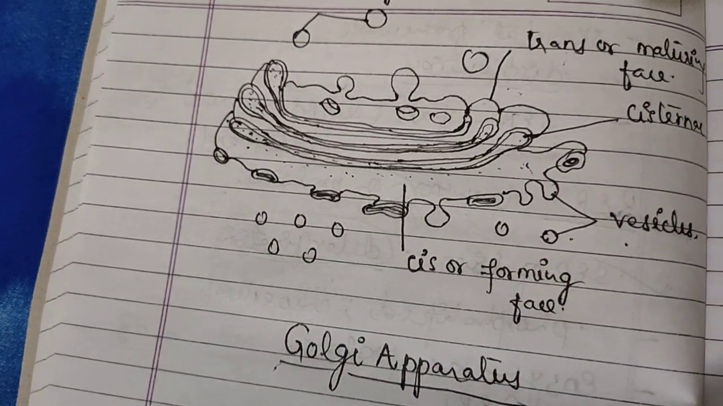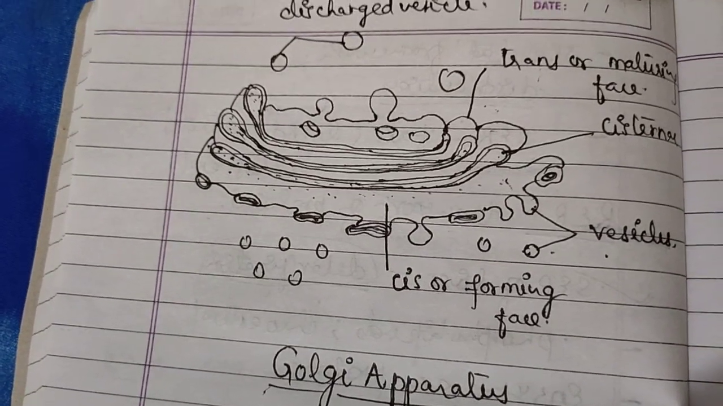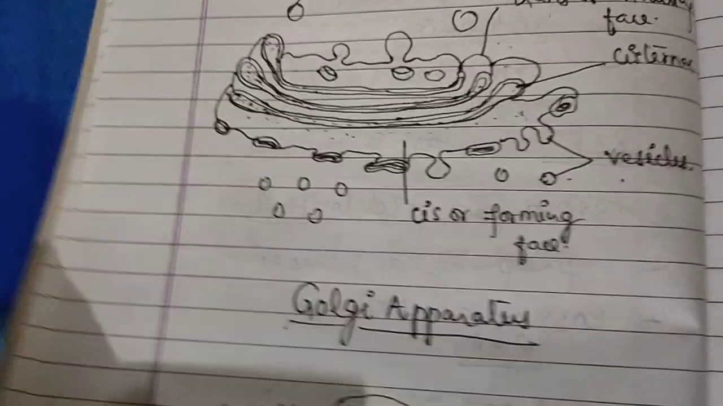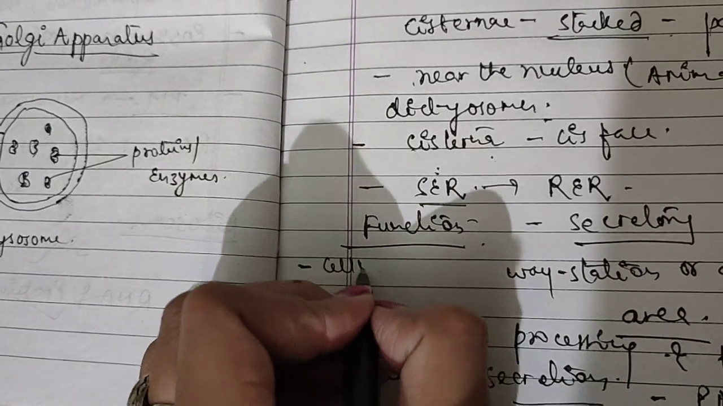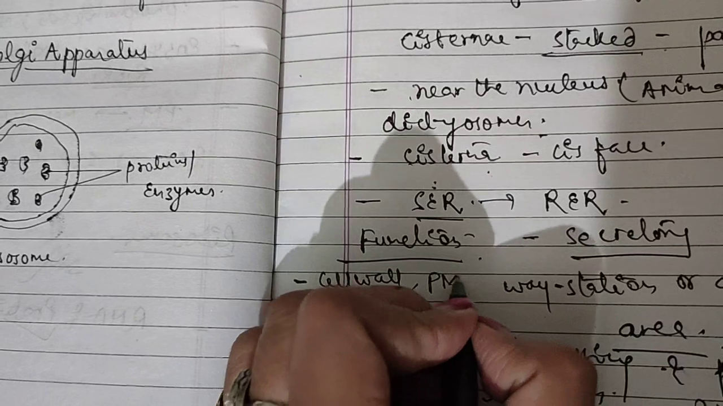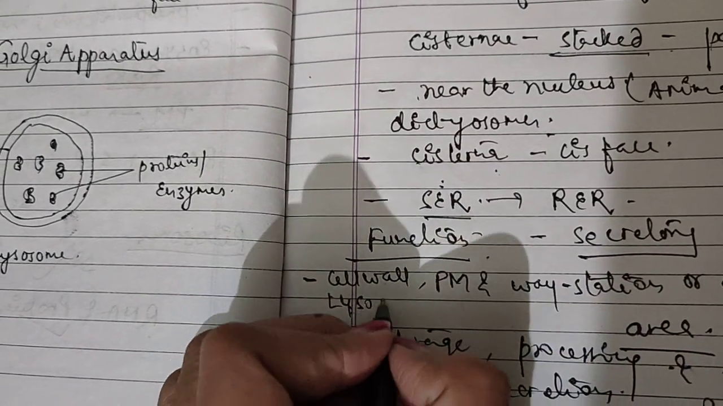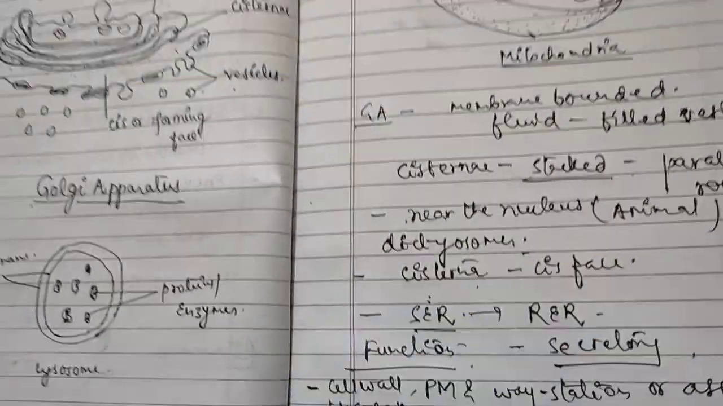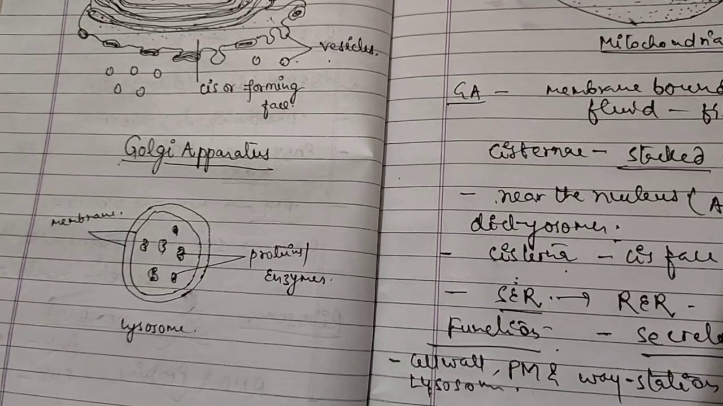The Golgi apparatus is also involved in the synthesis of the cell wall, plasma membrane and lysosomes. So this is also a main function: the synthesis of the cell wall in the case of plant cells, plasma membrane and lysosomes. So this is all about the Golgi apparatus. Then next is the lysosomes.